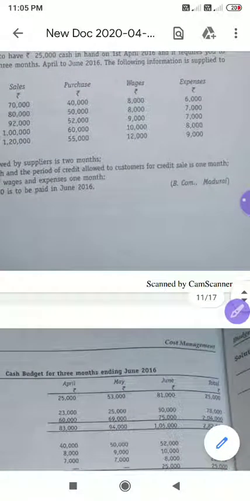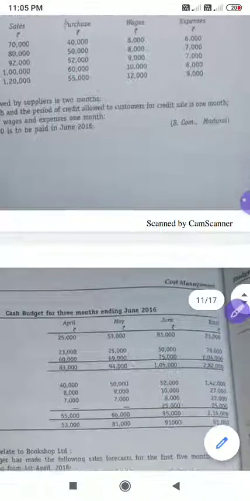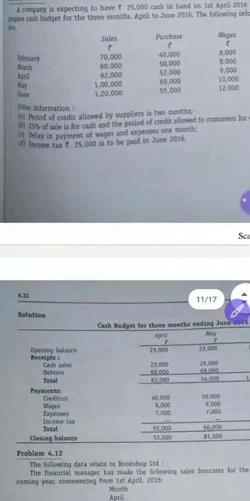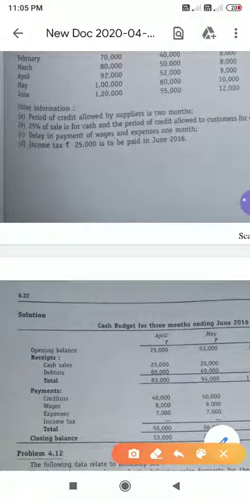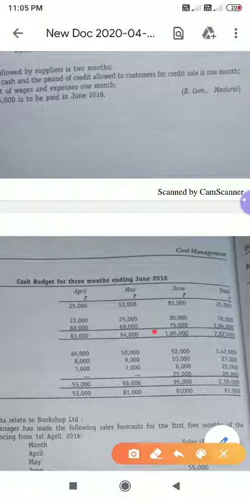And same with purchases. April purchases will be paid in June, and even wages and expenses, that is May month expense and wages, will be deducted here, 10,000, 8,000, and also they have given income tax. Income tax will be paid in June. So all four you have to write. So 1,05,000 minus 75,000. Sorry, here also they have made a mistake. I'm sorry. You have to add total.